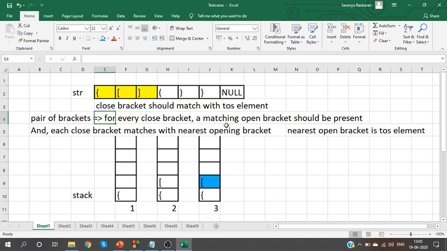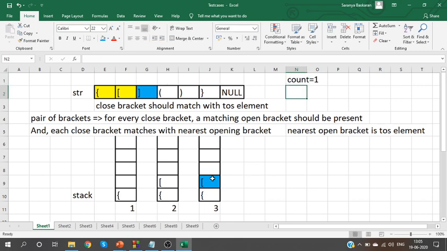So what should we do now? I have a close bracket here. I should compare it with the open bracket. Yes. So take this element and compare it with the close bracket. Both are matching. The blue colored boxes are matching. So I can say that I have one pair of matching brackets.